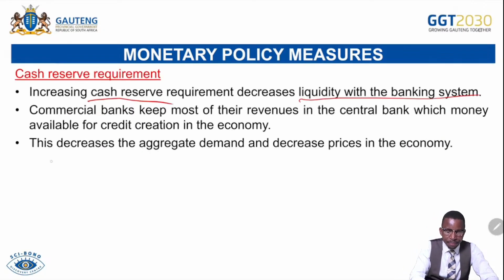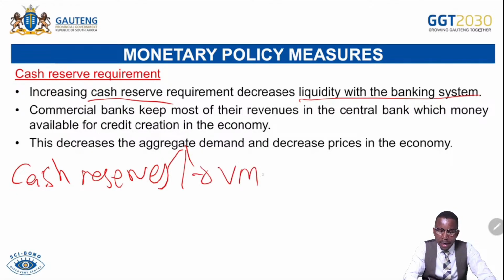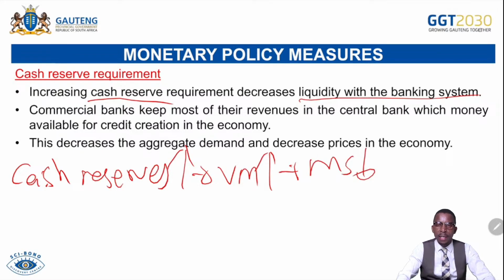So let's check. Cash reserves are increasing. If it increases from 2.5% to 4%, what will happen? So that will mean the vault money will increase, but money supply will decrease. As money supply decreases, what will happen? Aggregate demand for goods will be decreasing because people are not having enough money.